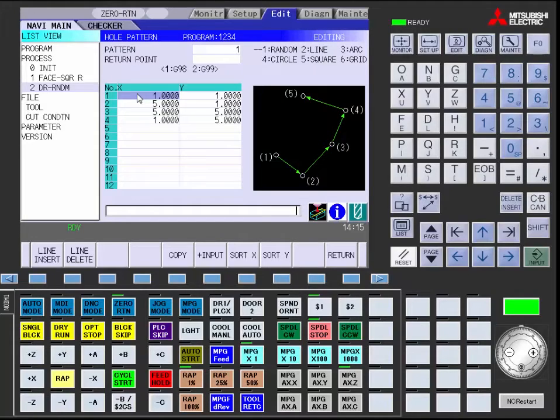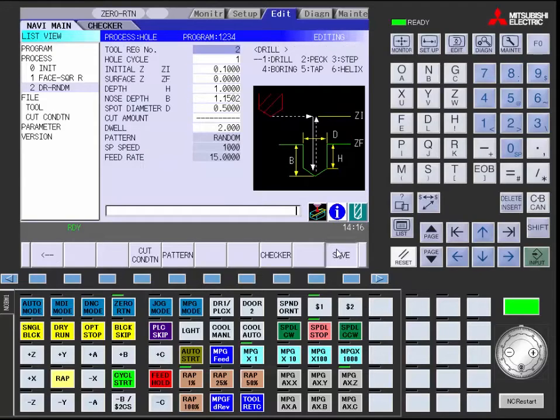For our example, the first hole is going to be 1 inch and 1 inch, 5 inches and 1 inch, 5 inches and 5 inches, 1 inch and 5 inches. And you also need to fill in your return point, whether it is going to be a G98 or a G99. For this, we are going to hit 1 for G98 and input, and then we are going to save.